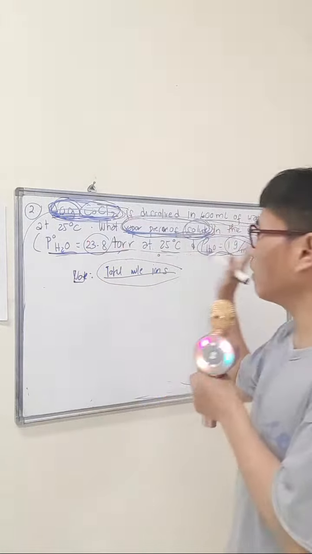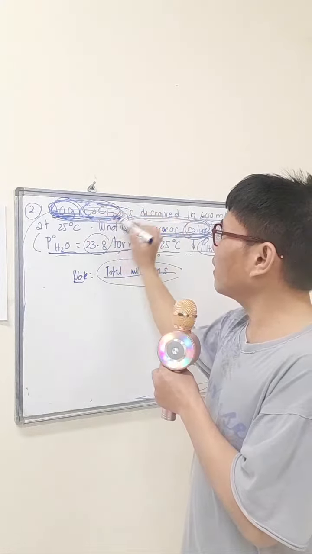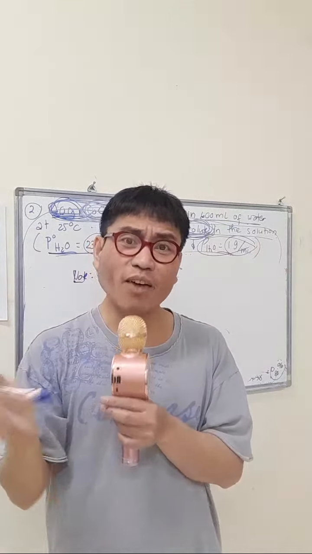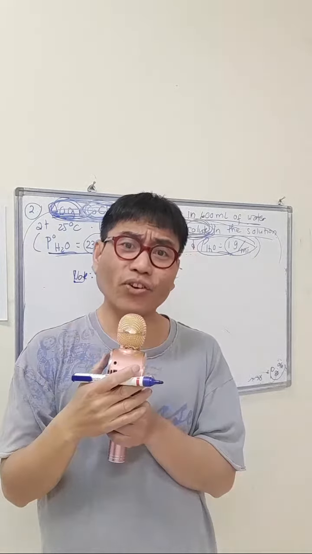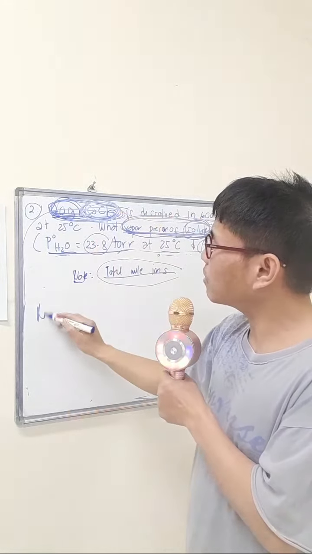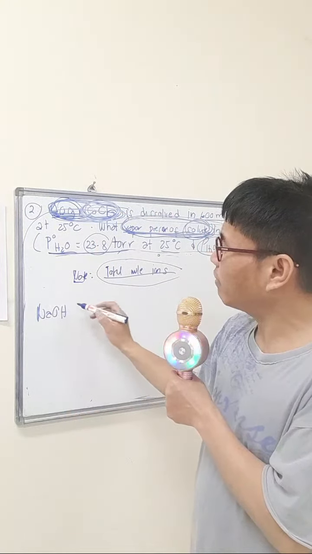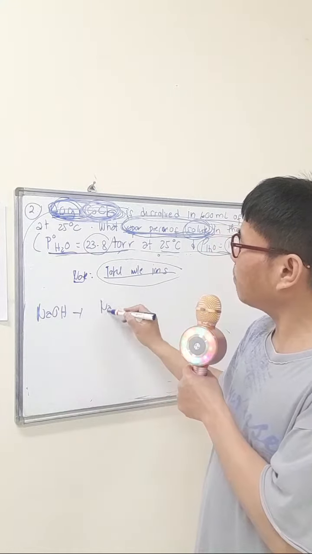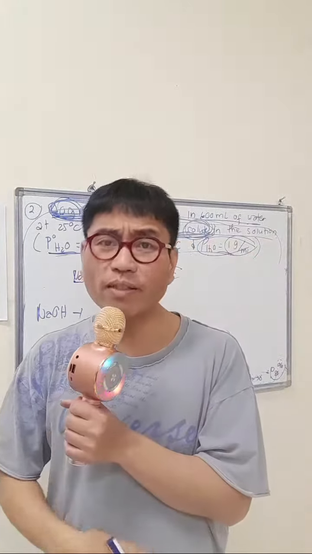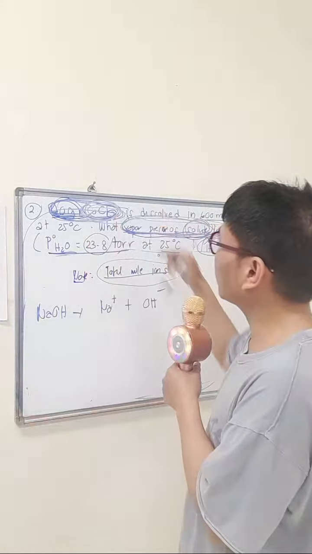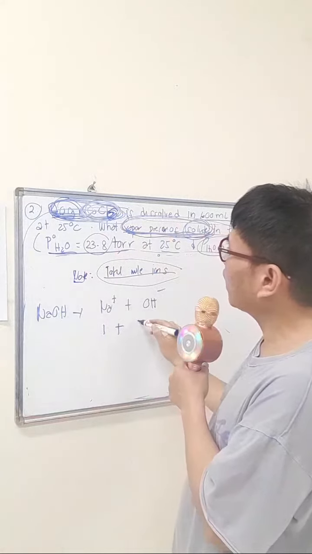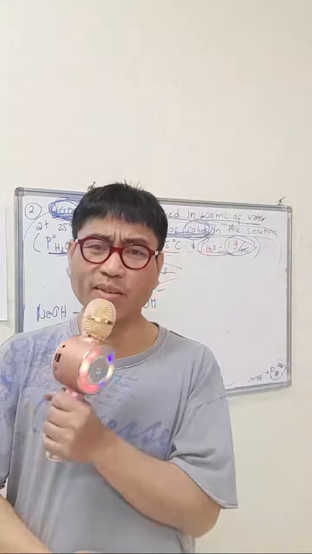Now take note. If this is a compound that has no subscript, for example sodium hydroxide, it doesn't matter, because the subscript matters here when you add something. Sodium hydroxide dissociates in water, an aqueous solution. It will just become Na positive plus OH negative. It doesn't matter because there is no subscript 2 here. So you will just say 1 plus 1, so that's 2.